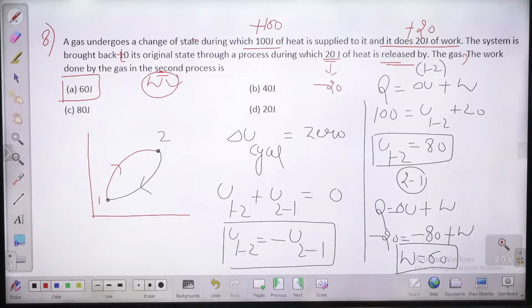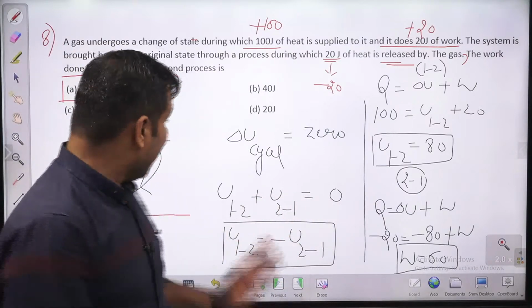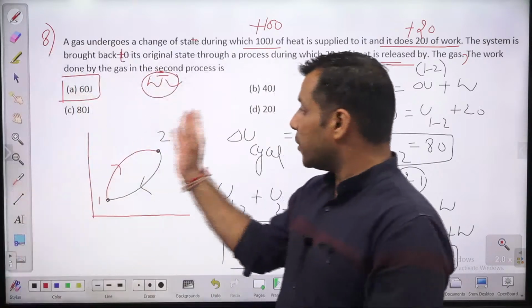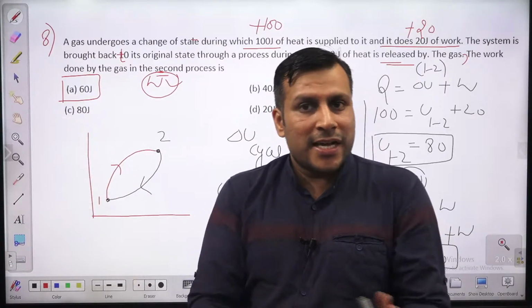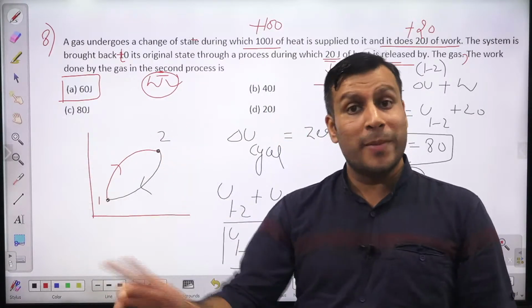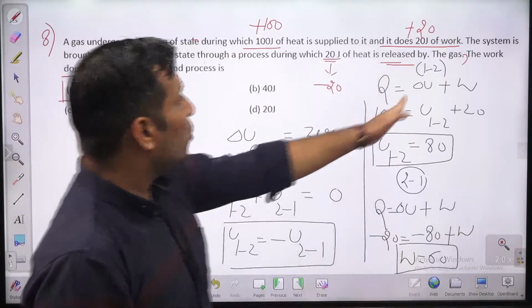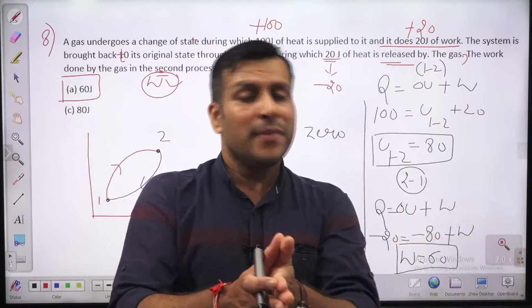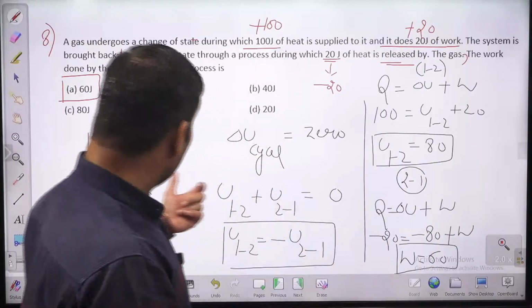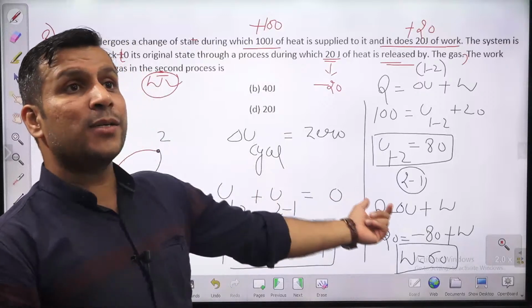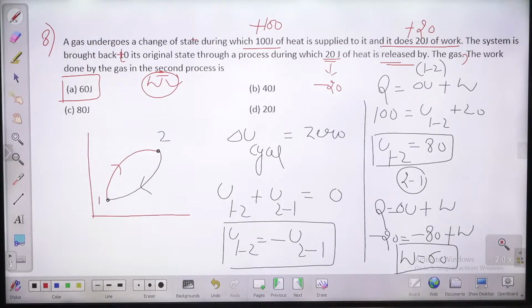तो साइन कन्वेंशन का ध्यान रखना है बच्चों. दिस इज U1 to 2 इक्वल टू U2 to 1, ये मत कर देना कि सर इंटरनल एनर्जी जो चेंज होगा वही यहां पे होगा. If you are not taking the sign, you are not going to get the right answer, guys. Yes, magnitude wise they are same, U1 to 2 is equal to U2 to 1 in magnitude, but their signs are different, guys. So if you are comparing them without sign, then you will not get the right answer. Answer will be wrong, guys. You are going to get the right answer only if you are taking the sign also. U1 to 2 plus U2 to 1 is equal to 0, so U1 to 2 is equal to minus U2 to 1. Answer will be 60 joule positive work.